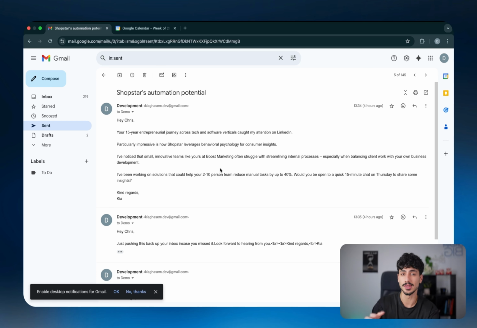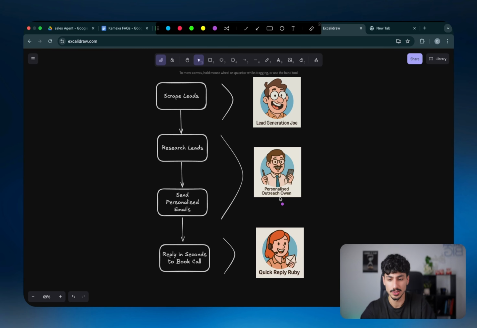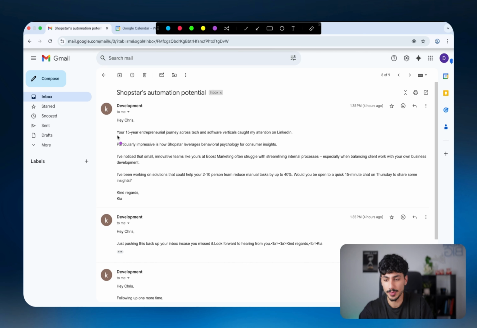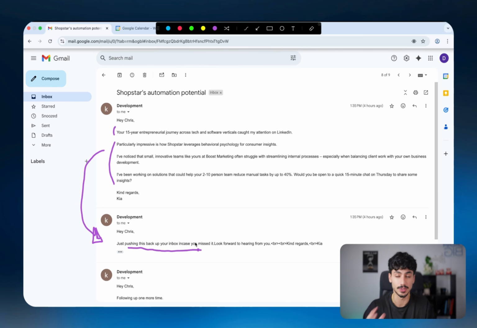So as you guys can see, in this instance, we've actually sent out an outbound cold email campaign trying to get this person as a customer. And we did this using personalized outreach Owen, which is the cold email automation workflow that I told you guys about before. So as you guys can see, it basically has a personalization at the top, and then it actually has the body of the email. And then another follow-up email was sent saying, just pushing this back up your inbox because the cold lead didn't actually reply yet.